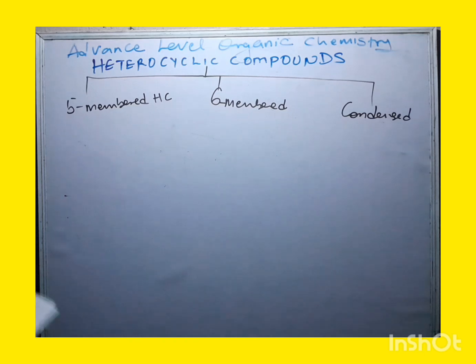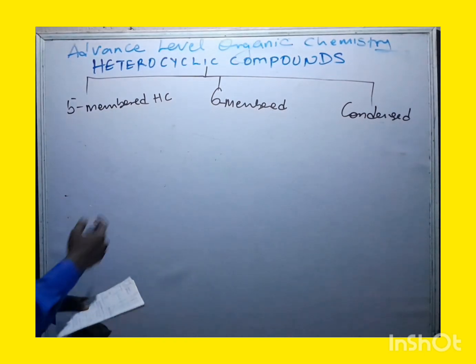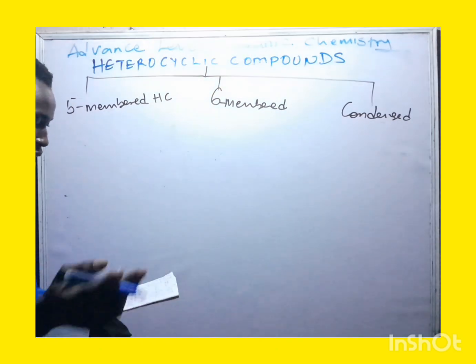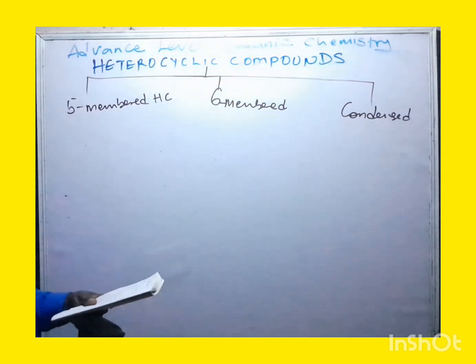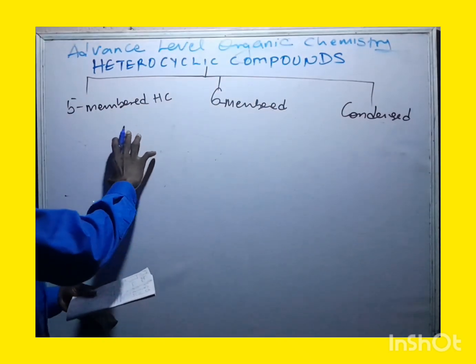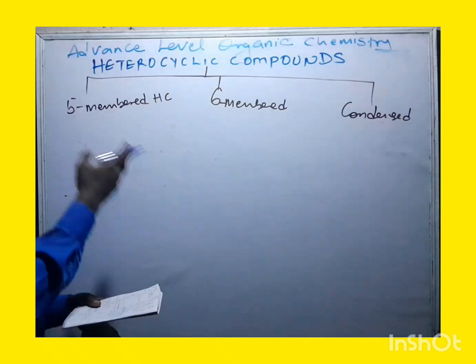Now, let's talk about the six-membered. When it comes to six-membered, we can make use of the structure of benzene to identify them as well. So you just have to keep on adding the heteroatom together with this compound. So the six-membered heterocyclic compounds are formed from a compound with six carbon atoms, in which one of them is replaced with what we call the heteroatom.